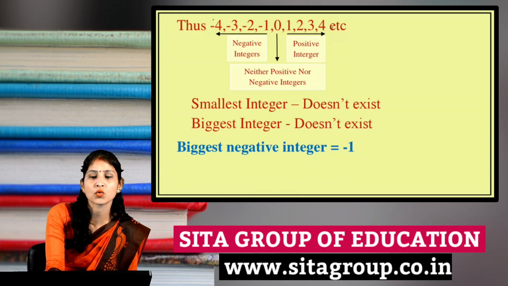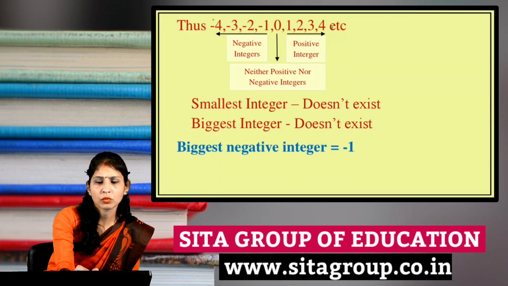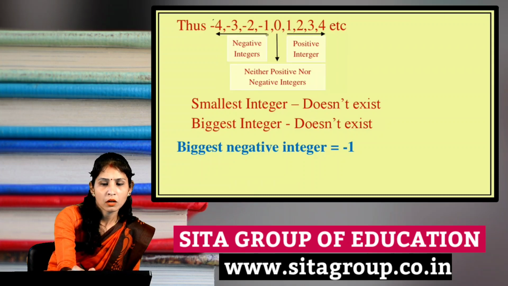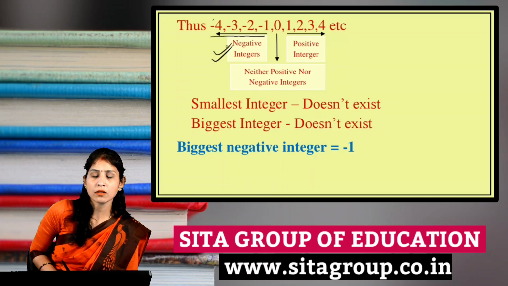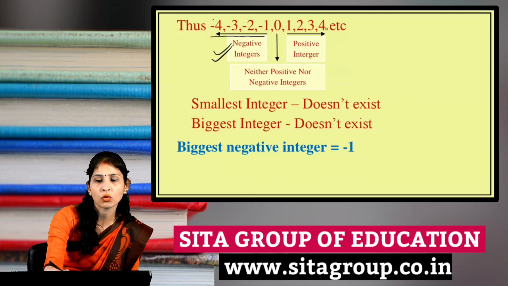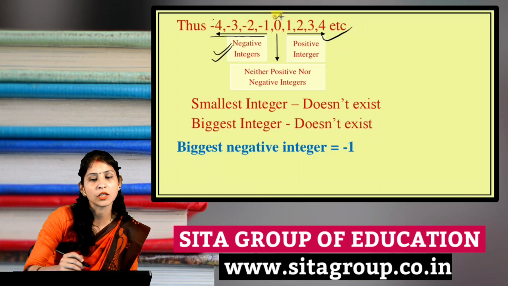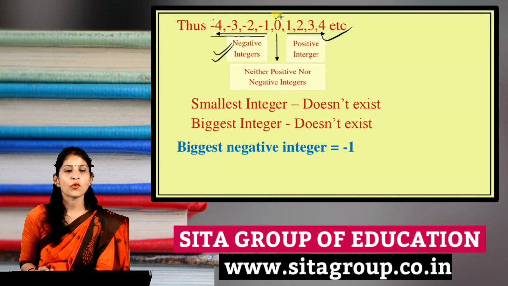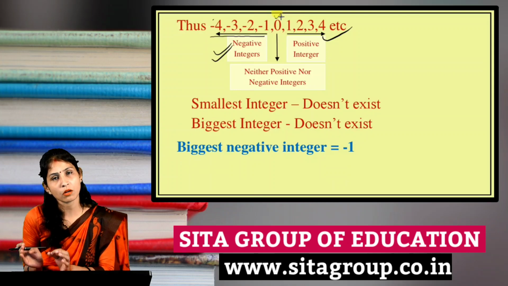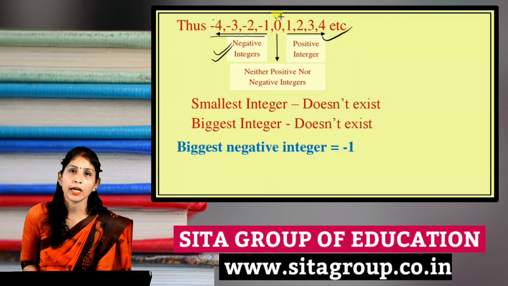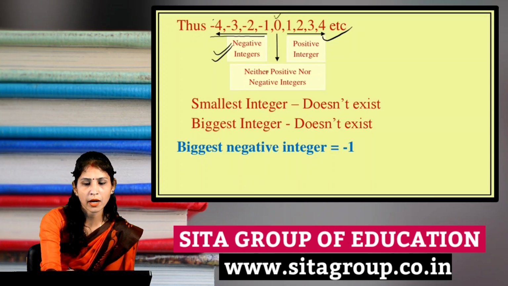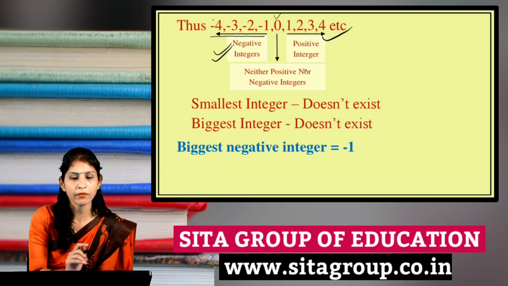Here, -4, -3, -2, -1 are known as negative integers, and 1, 2, 3, 4 are known as positive integers. One number is also here, 0. 0 is counted neither as a positive integer nor as a negative integer.